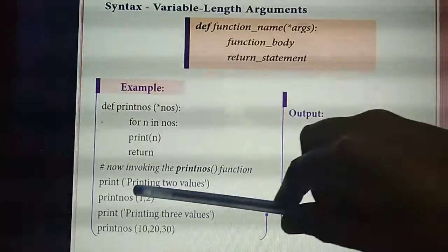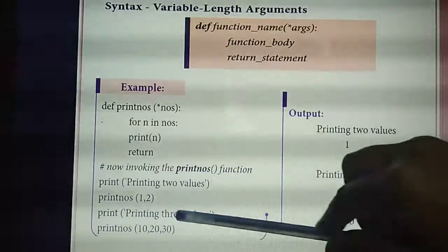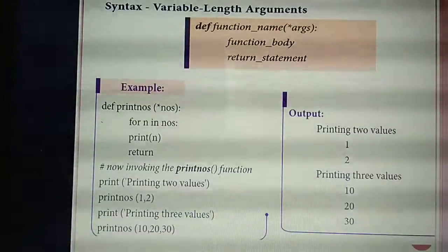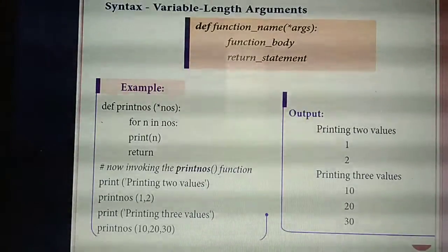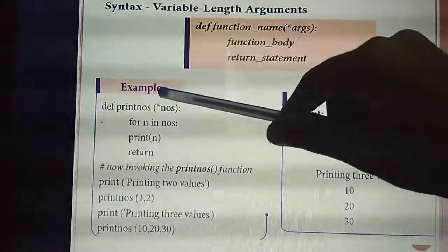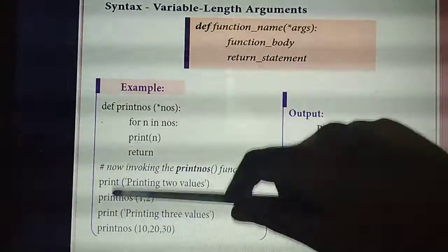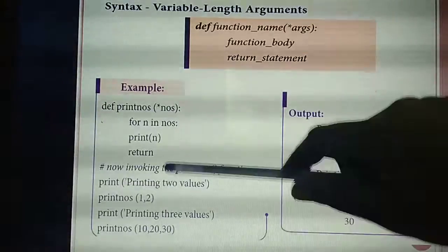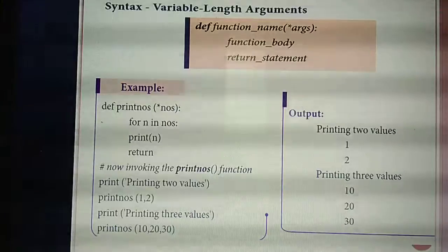What output will you get? Printing 2 values, so how many values? 1, 2. Then printing 3 values, 10, 20, 30. Understand? So like this, if you need to print 3 or 4 or 5 or 6 values, at that time you will use which kind of argument? Variable length argument. Okay, so the main thing is you need to give the asterisk symbol in the place of the argument. Again you need to call the function name. What's the meaning of asterisk? You can give any number of values inside this.